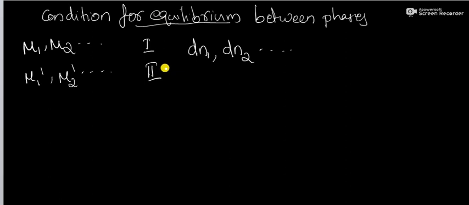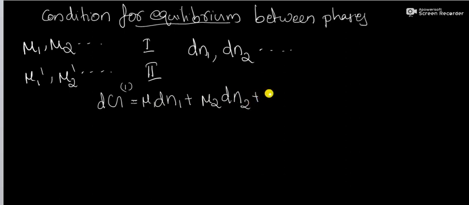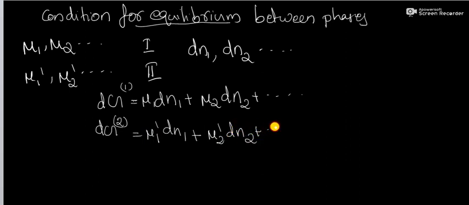Then the changes in Gibbs energy of the two phases at constant temperature and pressure are given by the equations dG of phase 1 equal to mu1 dn1 plus mu2 dn2 plus etc., and dG of phase 2 equal to mu1 dash dn1 plus mu2 dash dn2 plus etc.